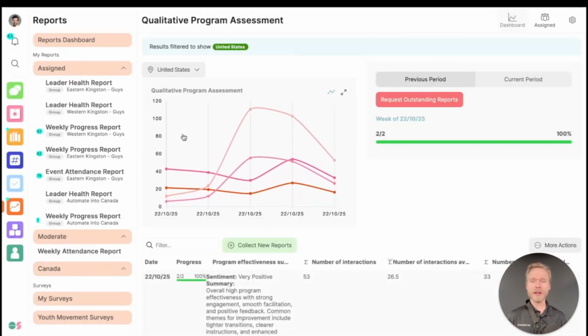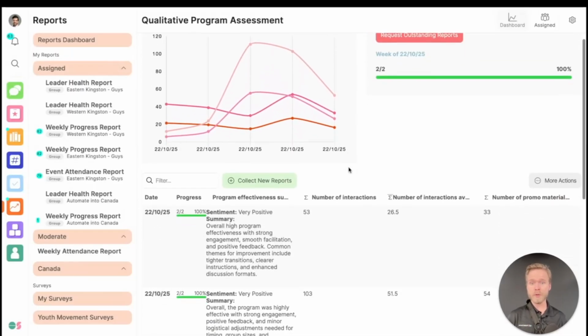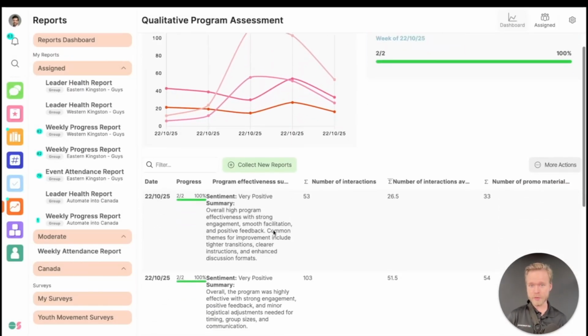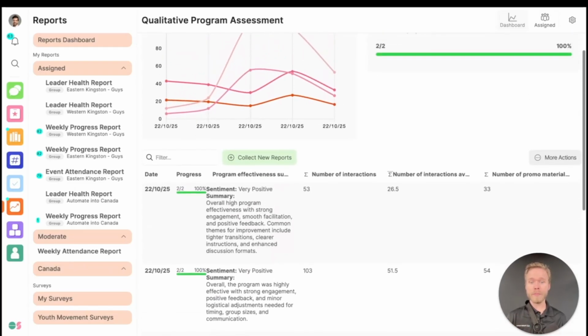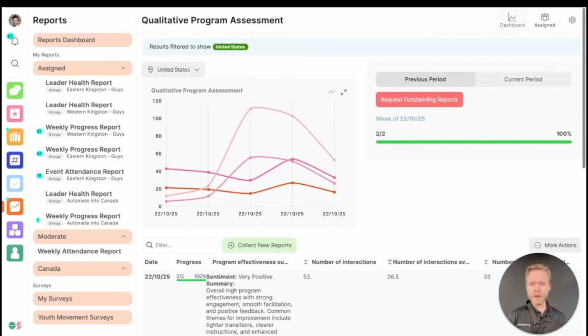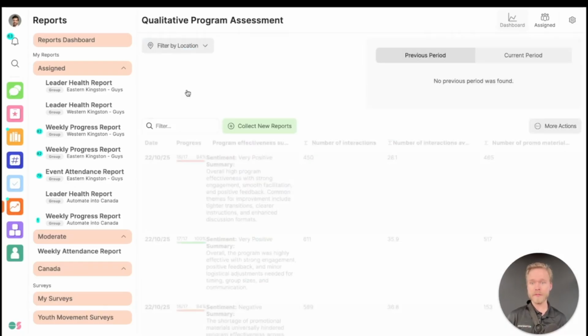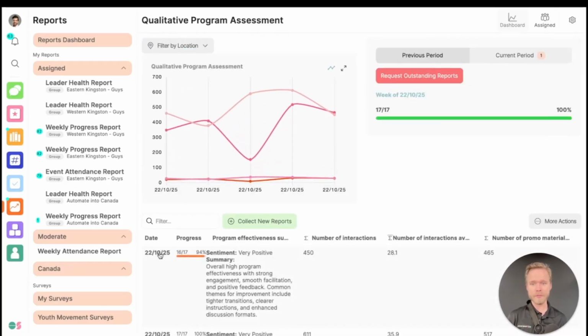Now, another function I love is that on a given report, we can also filter it by location. And the qualitative AI summary will filter by the location itself. This way we can see what's happening at our location level, and our location admin can do the same.